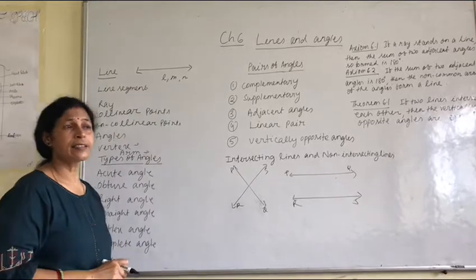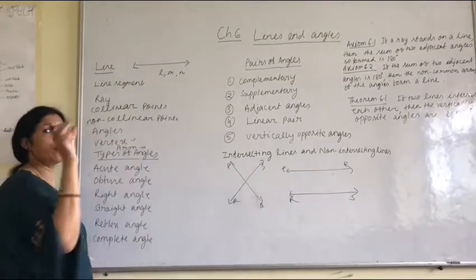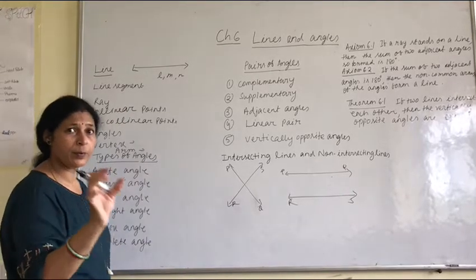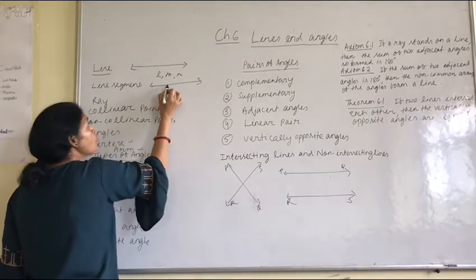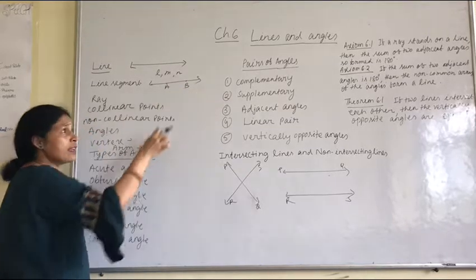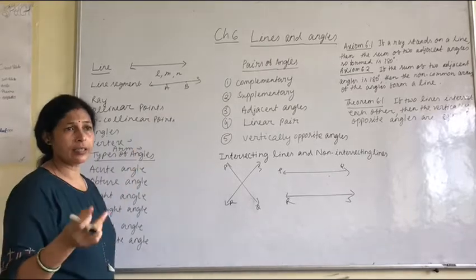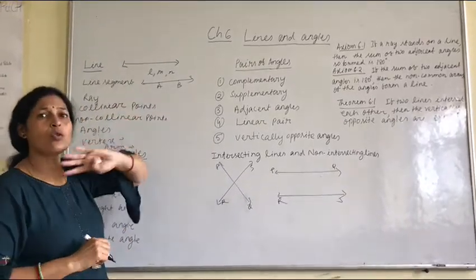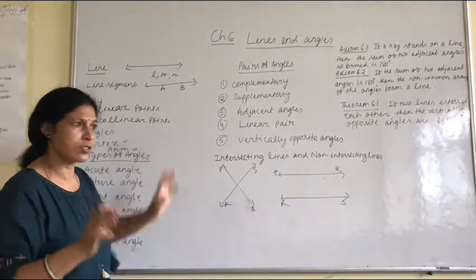Then line segment. So what is a line segment? A line segment is a part of a line that has two end points. In the line, you take two points, suppose A, B. So AB is the line segment. In other words, it has two end points. A line has no end point, it goes endlessly in both directions.